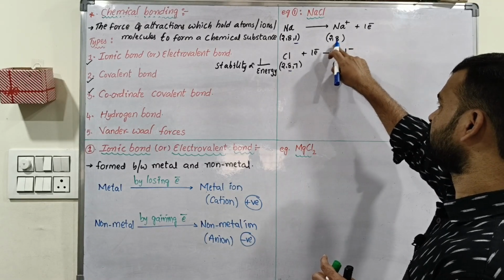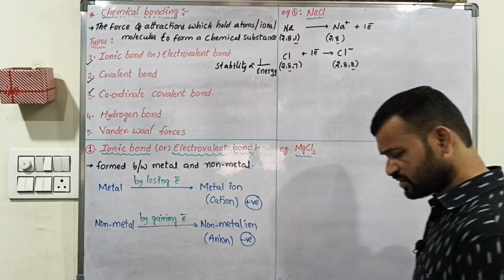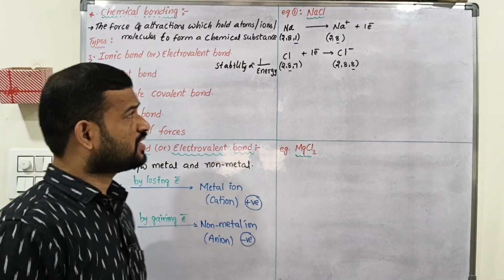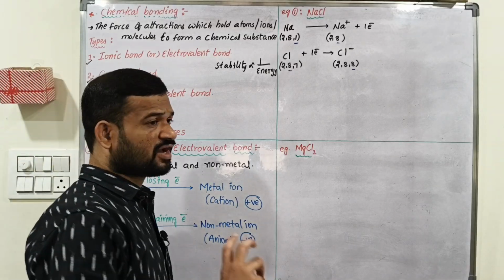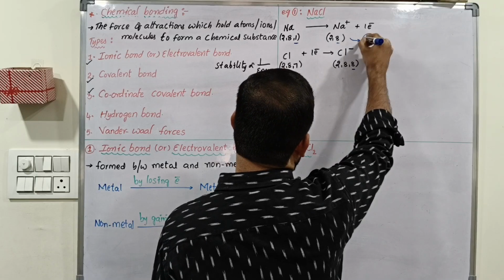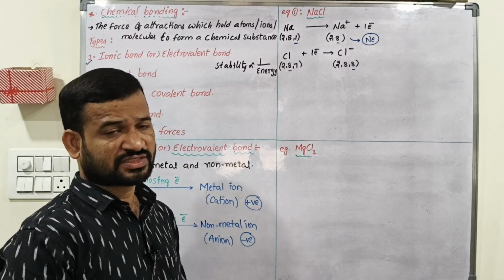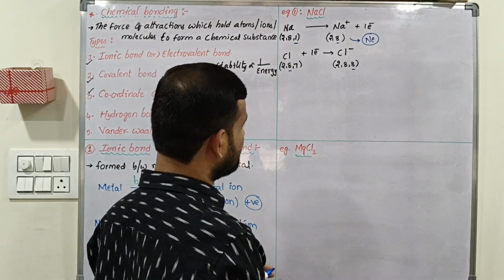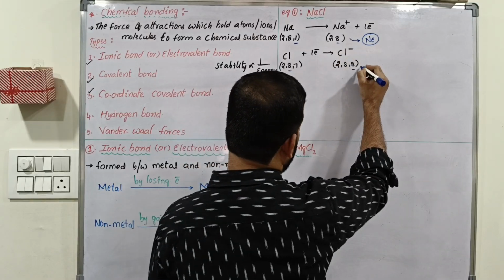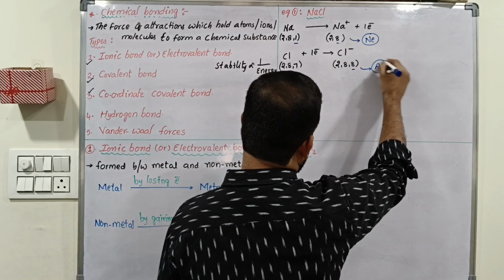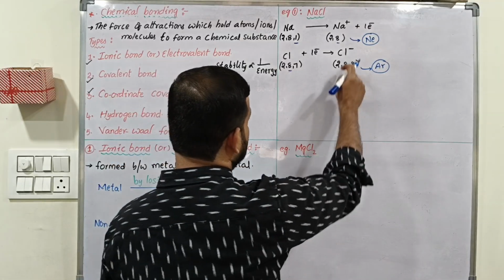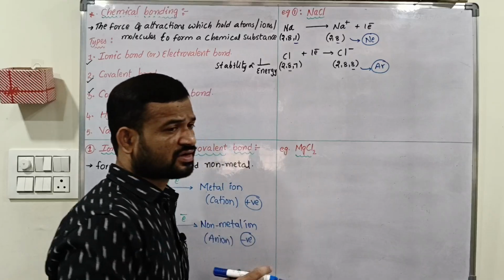In these two steps, we got Na plus and Cl minus ions, and both have stable configuration. Na plus has a neon configuration. Neon has 8 electrons in its valence shell, octet configuration. And Cl minus ion has the argon configuration. Argon also has 8 electrons in its third shell, the valence shell. Understand? So it is a neon configuration and an argon configuration.